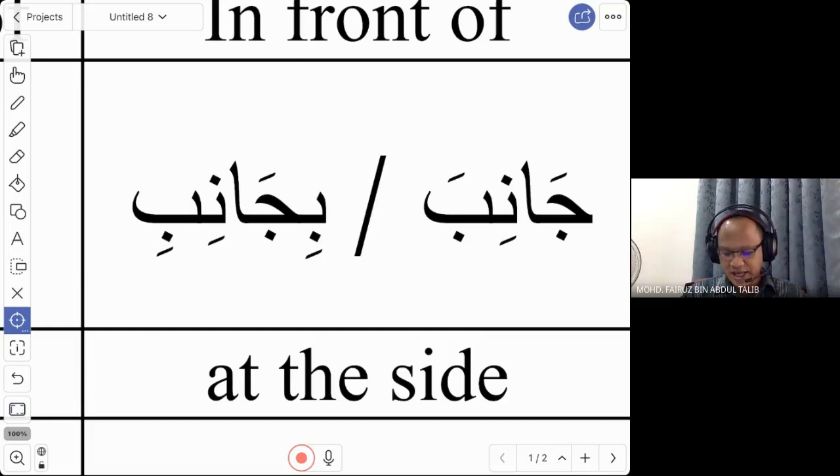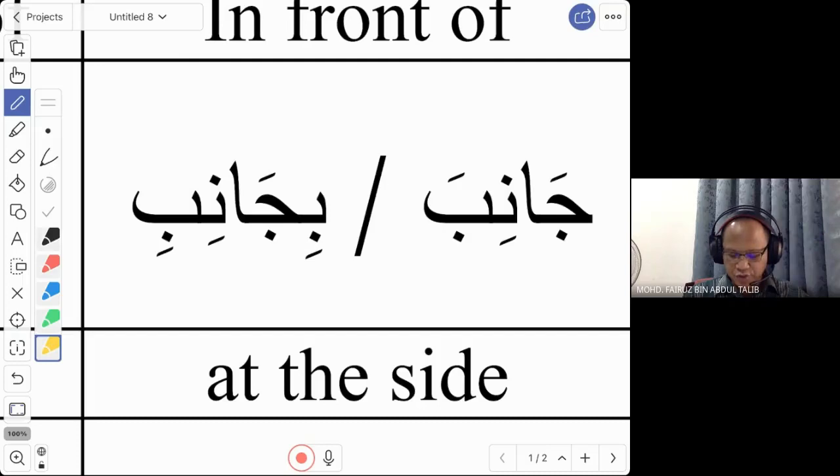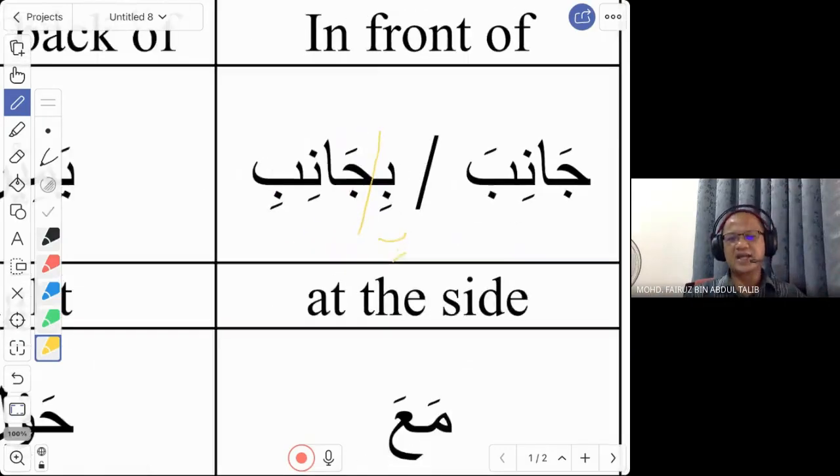So the word is janib. But what about this one? This one is just a combination of two words. First is bi, the one that we learned in huruful jar just now. Bi means fi, at the location. At janib, so at the side of, beside. It's up to you. You can use either one. You can say janib only, or you can combine bijanib. Bijanibi. Ajlisu bijanibi Ahmad. I sit beside Ahmad. So that is the word janib or bijanib, next to or at the side, beside.